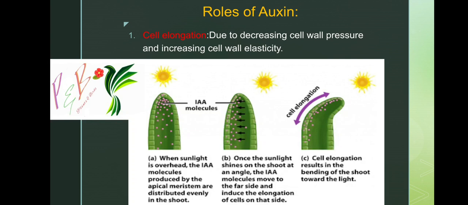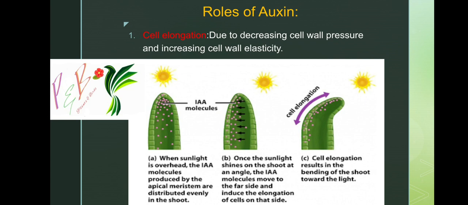Next are the roles of auxin. We will discuss these; it is very important to read them. Firstly, cell elongation is a main role of auxin, due to decreasing cell wall pressure and increasing cell wall elasticity. This happens when sunlight falls on the plant, which leads to a decrease in cell wall pressure and an increase in cell wall elasticity.